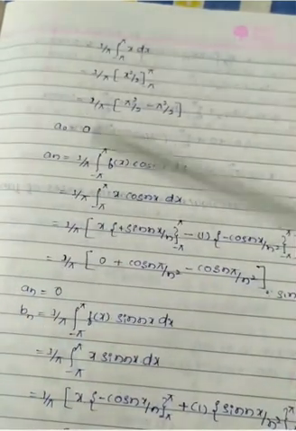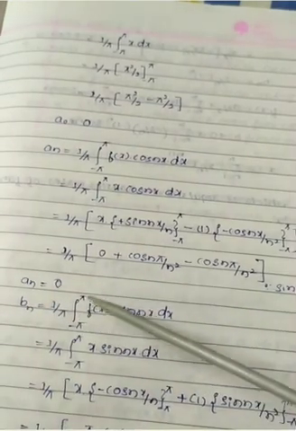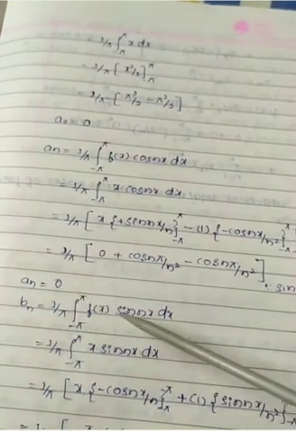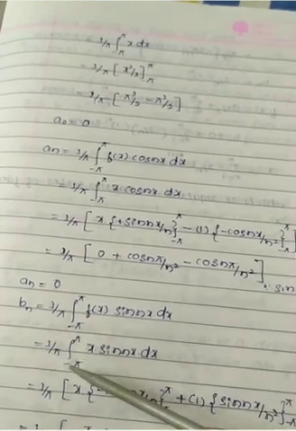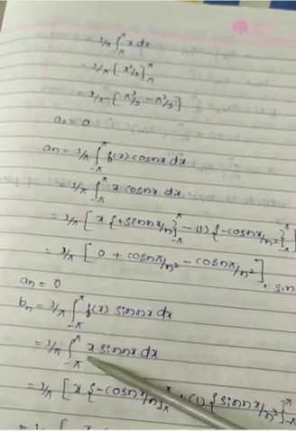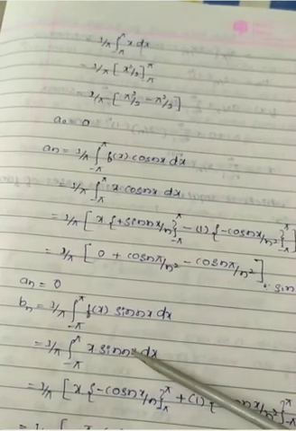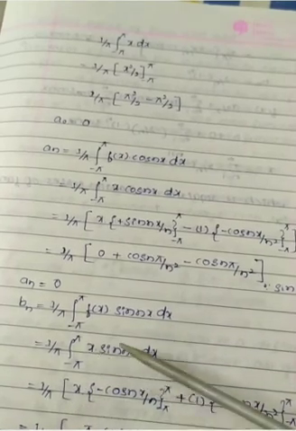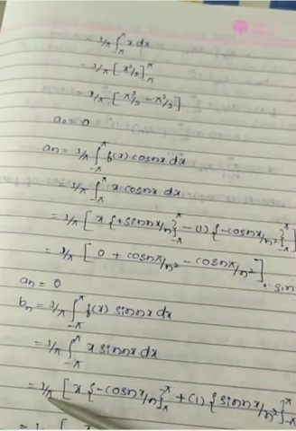Then find out the b_n value. What is the b_n value? The formula is b_n = 1/π ∫ from -π to π of f(x) sin nx dx. Here f(x) is x, so 1/π ∫ from -π to π of x sin nx dx. Here once again we apply the UV rule because there are two terms, that is why I am applying the generalized rule. 1/π as it is.